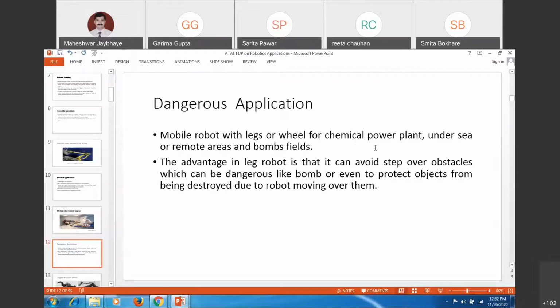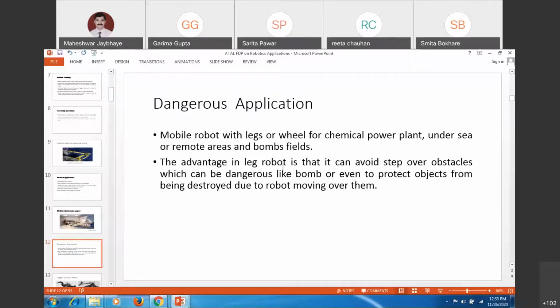These are dangerous applications where a human will not be sent to the location, such as bomb disposal, or a chemical plant where chemicals and explosives may be present, or underwater applications where a human will not go. So in those cases you are going to use a robot.